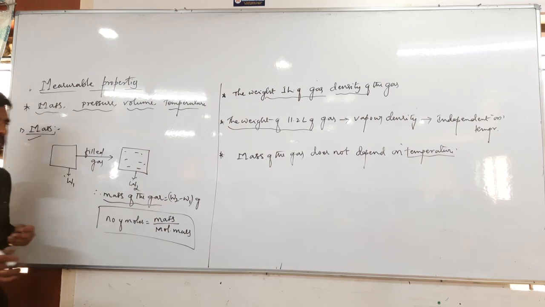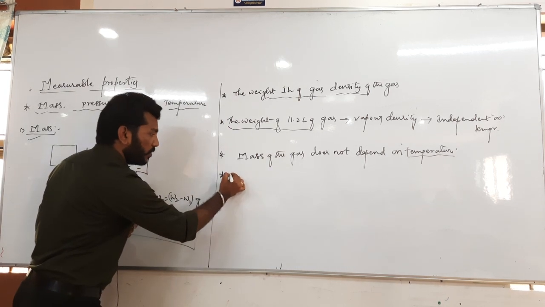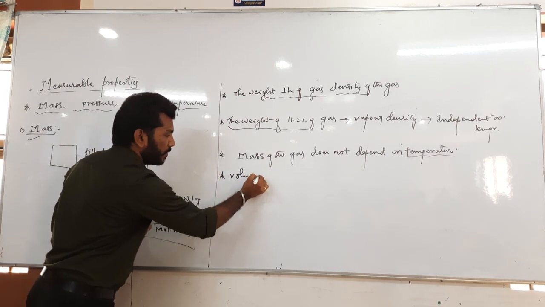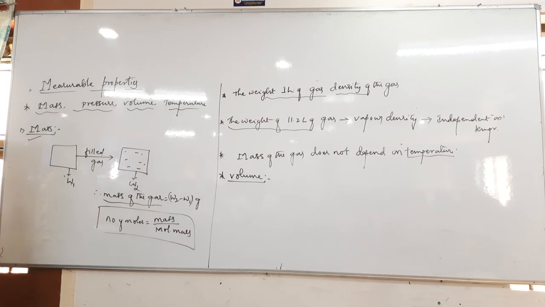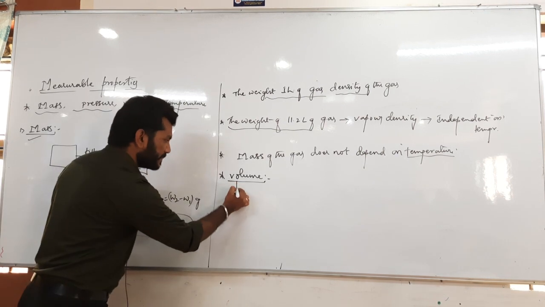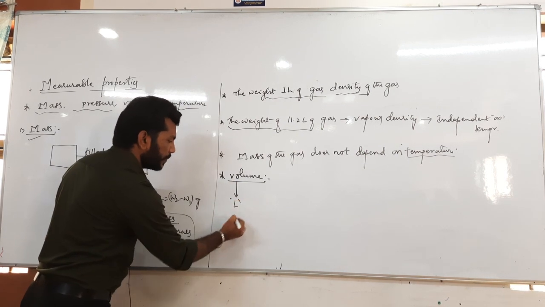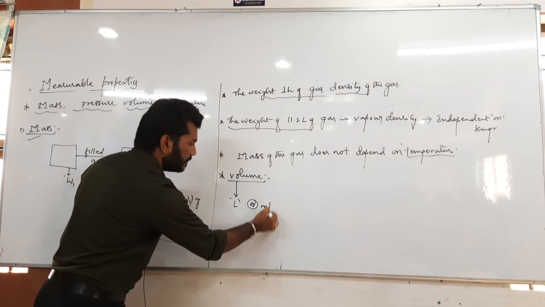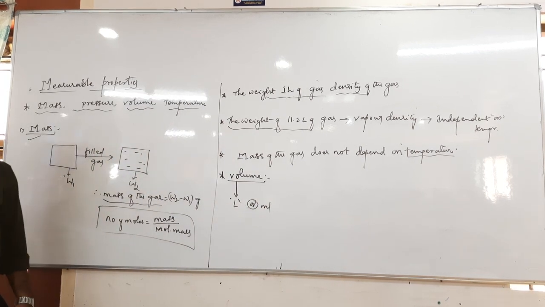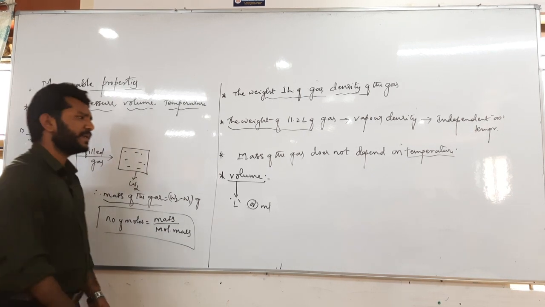Next we move on. Another measurable property is the volume of the gas. Volume of the gas can be expressed in terms of liter or in terms of ml. So what is volume basically?